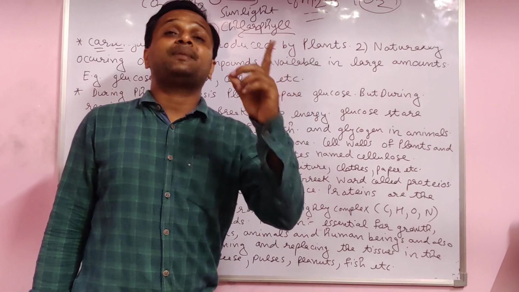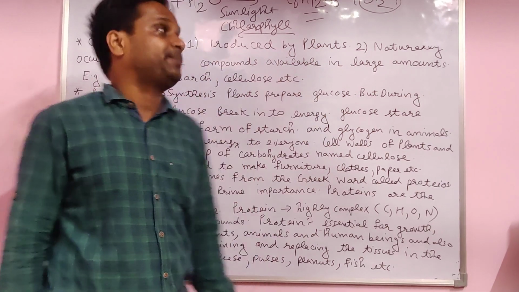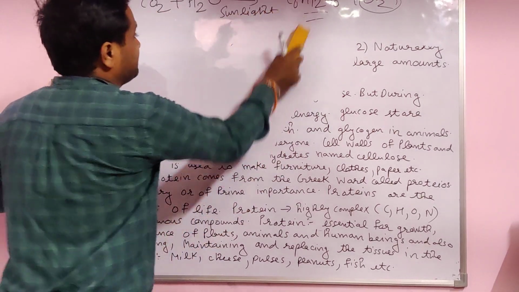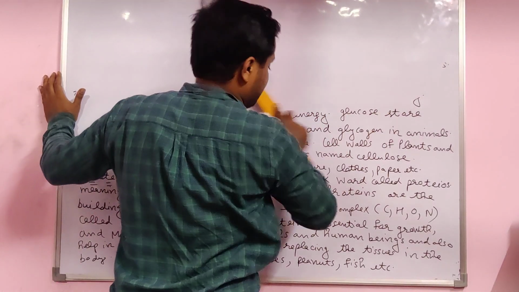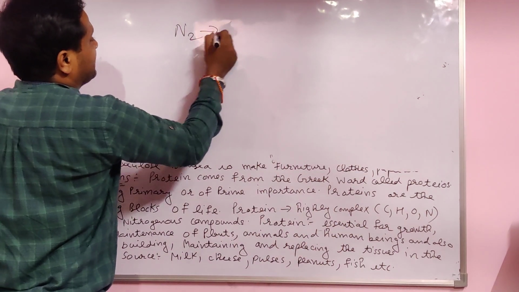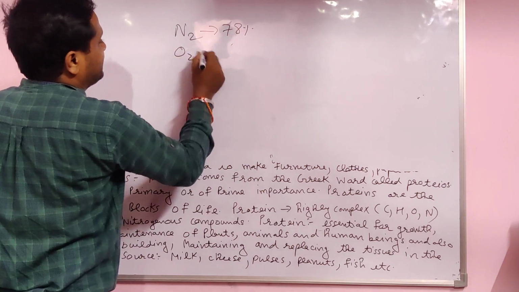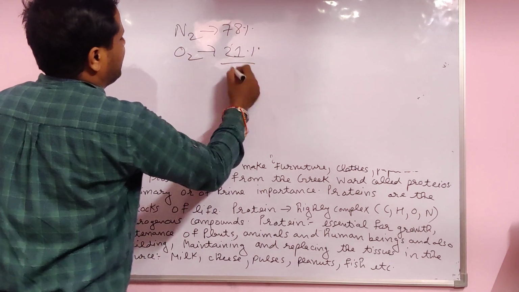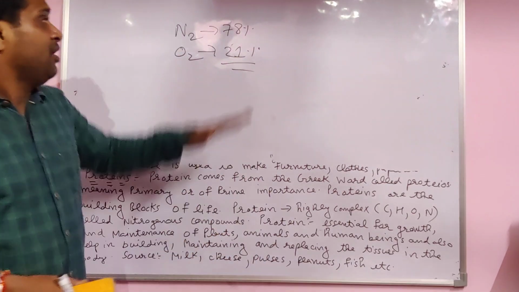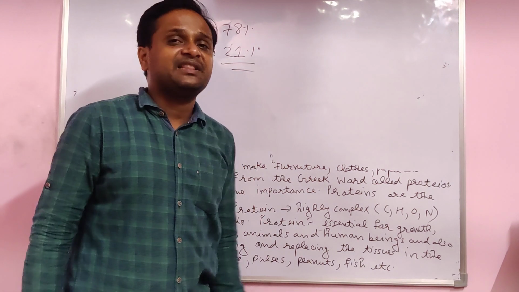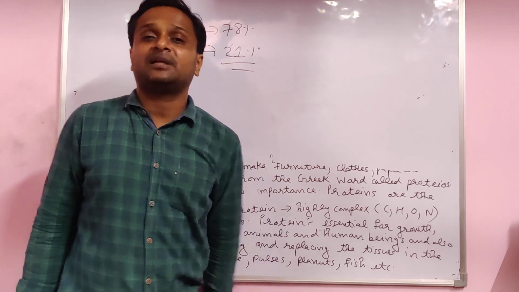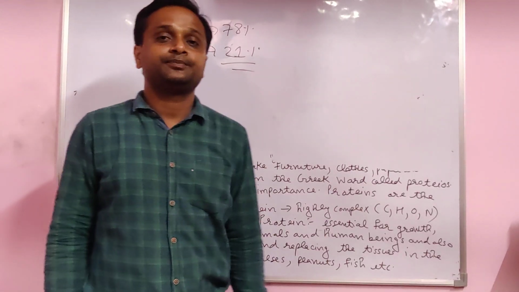In our environment, how much nitrogen is there? 78%. Oxygen is 21%, and the rest is other gases, water vapors and so on. Why is nitrogen 78% in the environment, students? Because nitrogen is very important for the plants, and for us also, for growth.